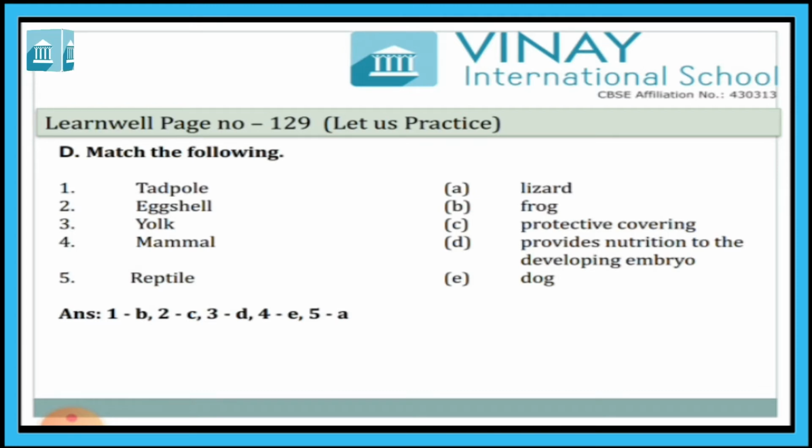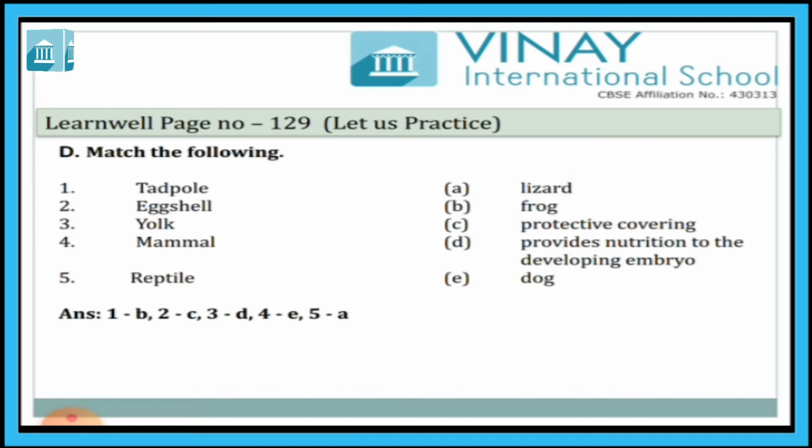Second, eggshell. It is called A. Lizard. C. Protective covering. D. Provides nutrition to the developing embryo. And E. Toe. The right answer is C. Protective covering. Eggshell means the outer part of the egg. That is the protective covering of the egg.